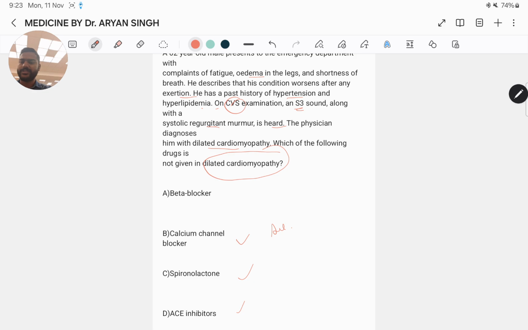Calcium channel blocker is the best answer because dilated cardiomyopathy presents as heart failure with a low ejection fraction.